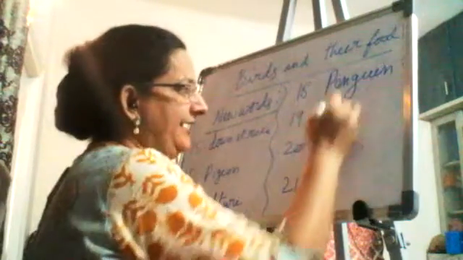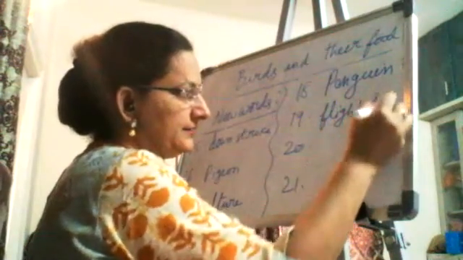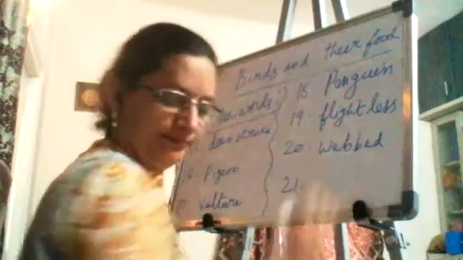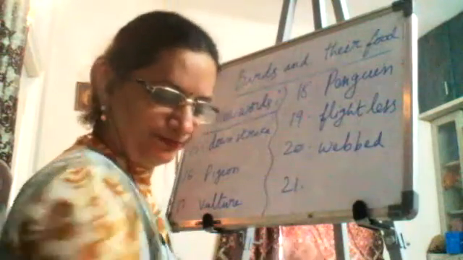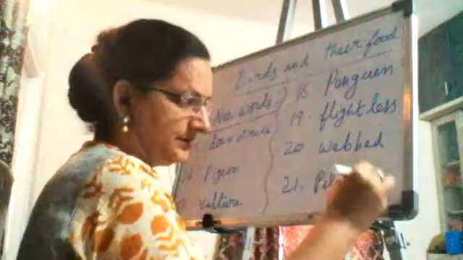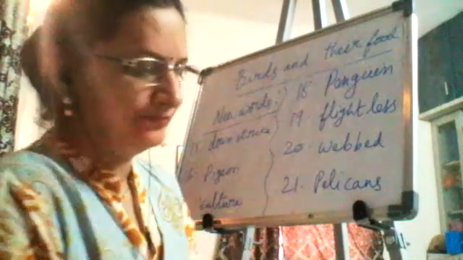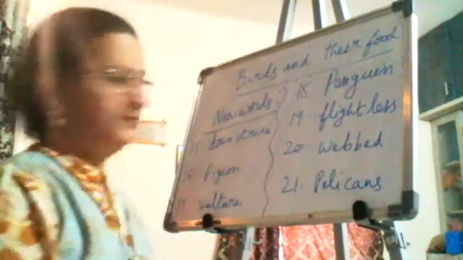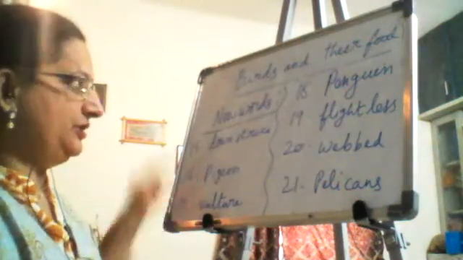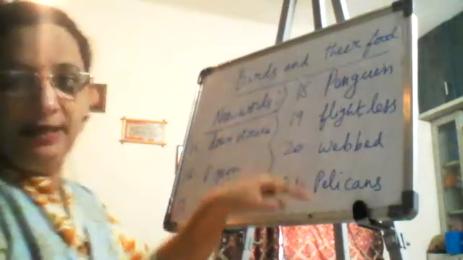Next, flightless. Webbed. Pelicans. Learn the spelling. So, downstroke, pigeons, vulture, penguin, flightless, webbed, pelicans.